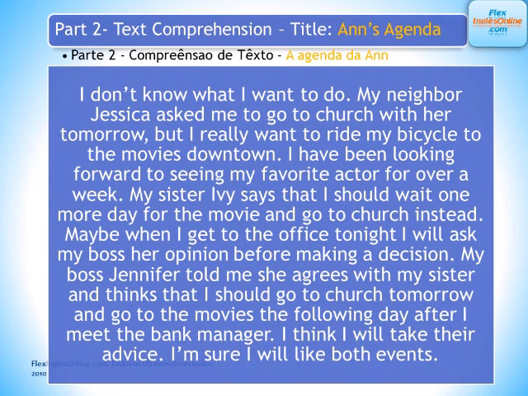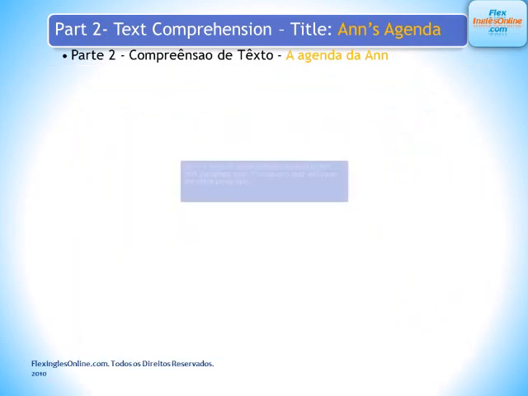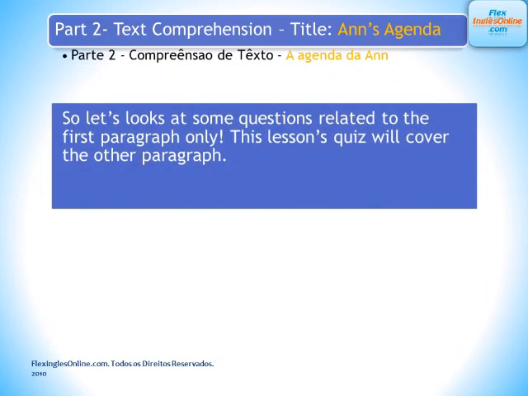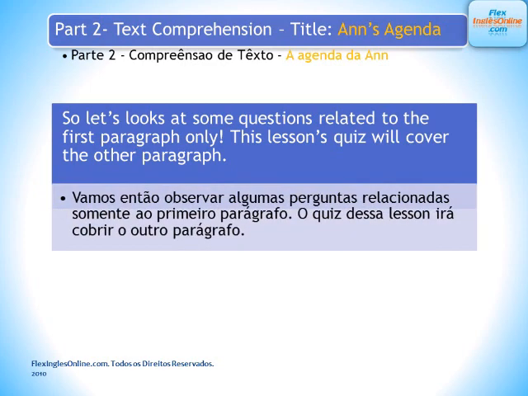after I meet the bank manager. I think I will take their advice. I'm sure I will like both events. So, let's look at some questions related to the first paragraph only. This lesson's quiz will cover the other paragraph. Ok? Então vamos então observar algumas perguntas relacionadas somente ao primeiro parágrafo, porque o quiz dessa lição irá cobrir o outro parágrafo.